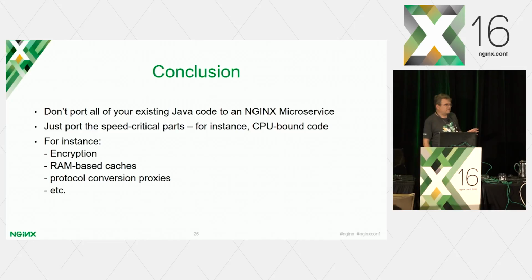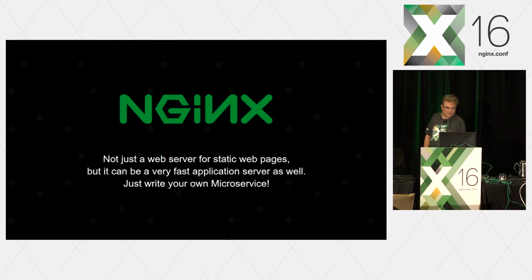The conclusion of this presentation is, let's stop the Java bashing for a moment. If you have millions of lines of code in Java, don't rewrite them all, that's fine. Just port the speed critical parts to NGINX, where performance counts. If it's all I/O bound anyway, don't port it. But if it's CPU bound, like encryption, RAM-based caching, protocol conversion or something, so if you really see the bottleneck somewhere, by all means, port it to NGINX, make a microservice out of it and be happy.